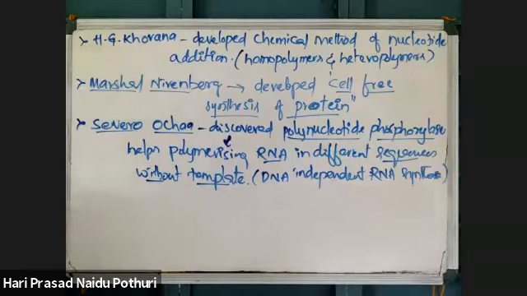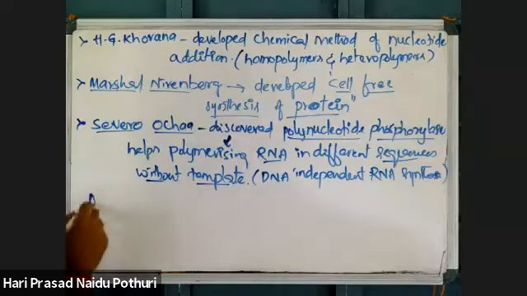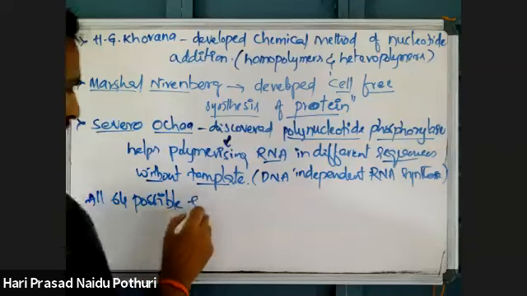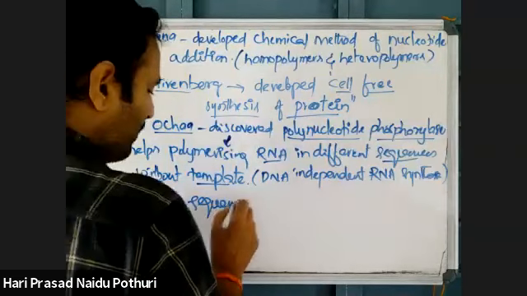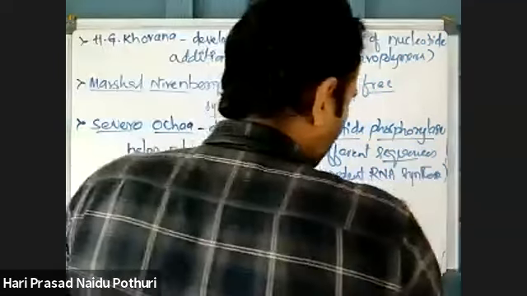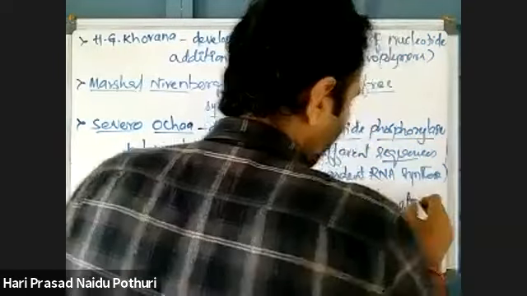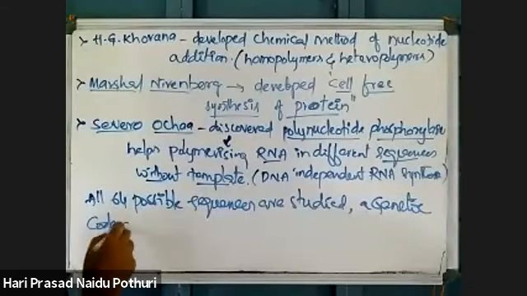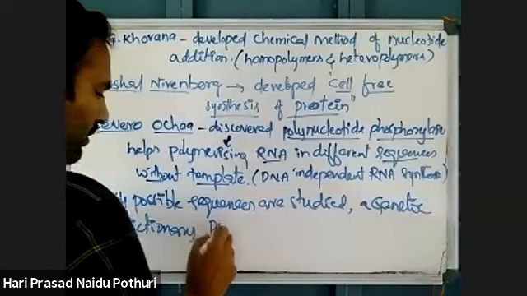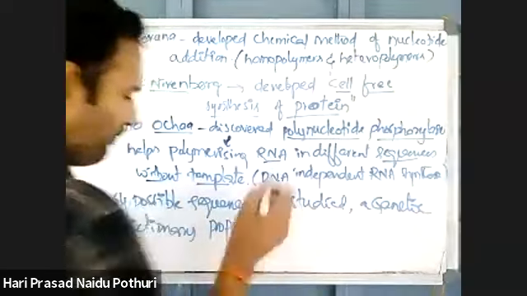So by all these methods, all 64 possible codons can be represented through the genetic code dictionary. All 64 possible sequences were studied and a genetic code dictionary was proposed.